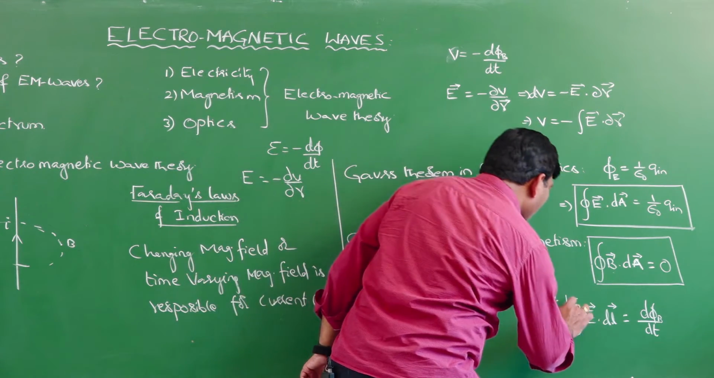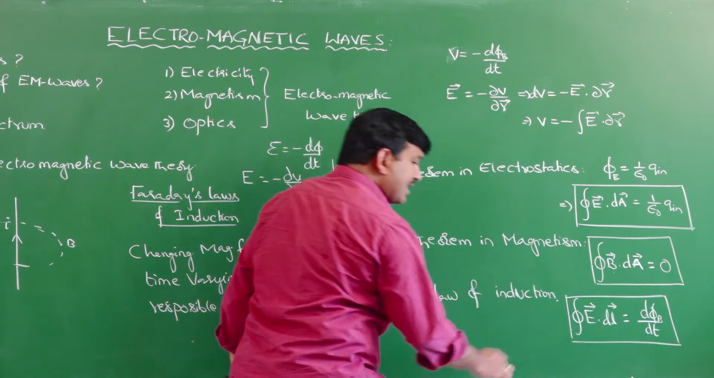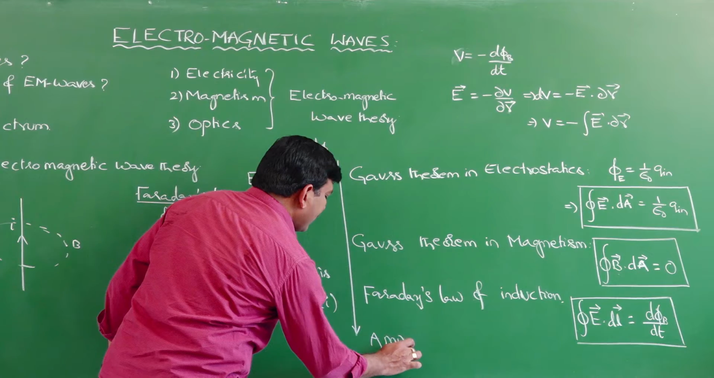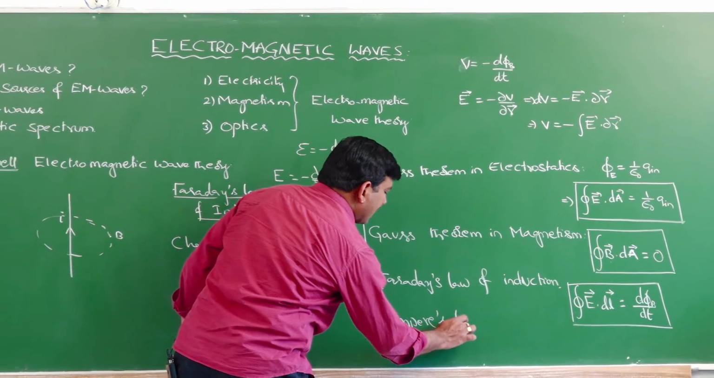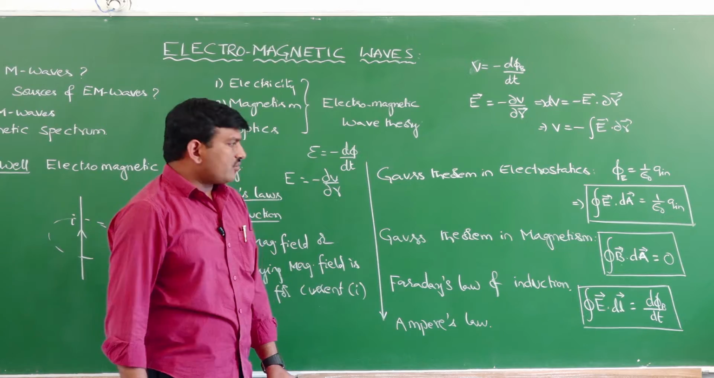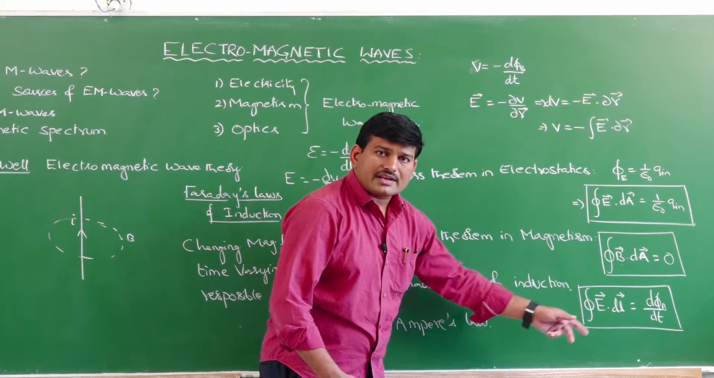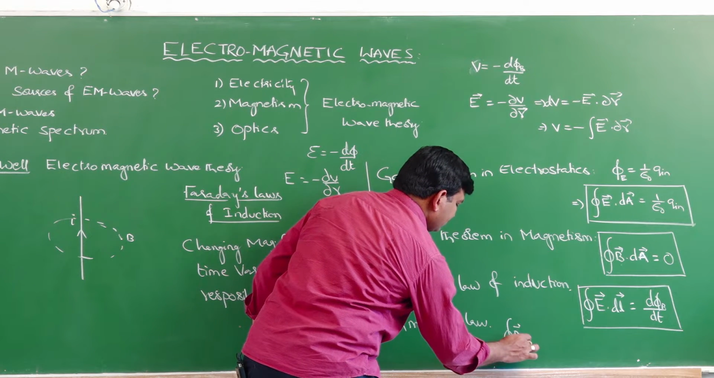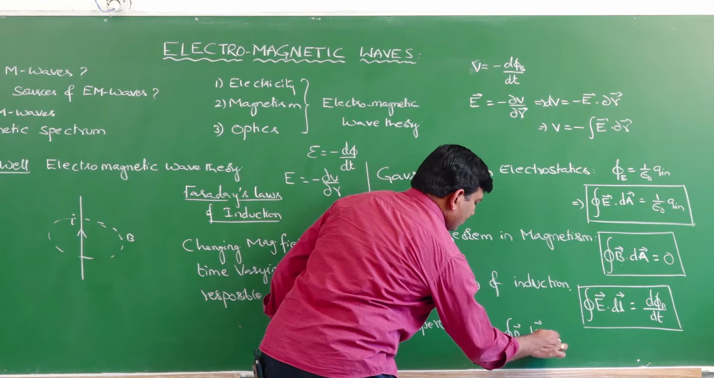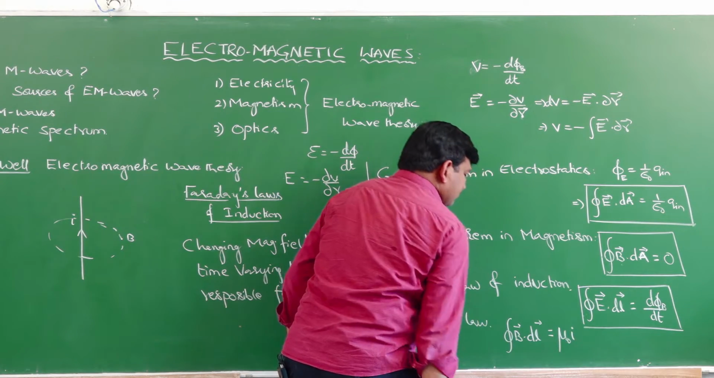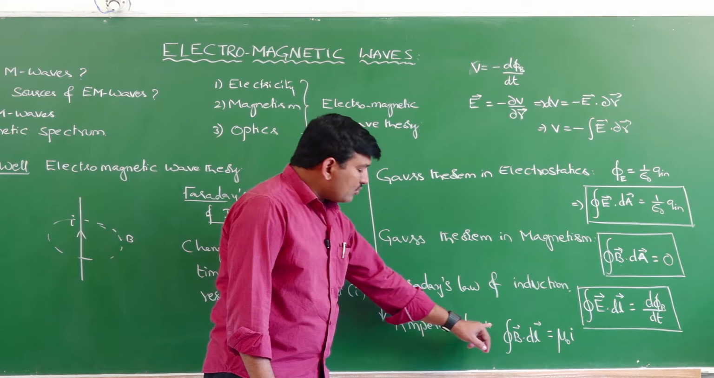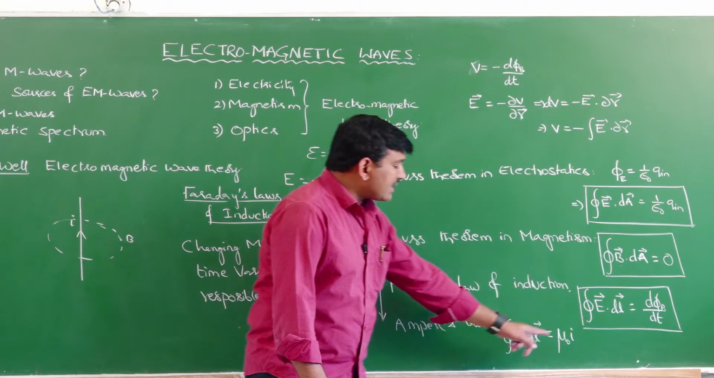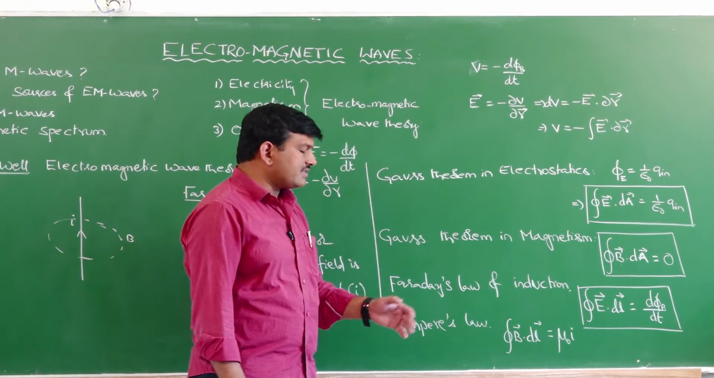In a similar way, if you go to the last equation, which is very important in this chapter, the last equation is Ampere's law or Ampere's circuital law. Here it is the line integral of the electric field, and the next one is the line integral of the magnetic field. The closed line integral of the magnetic field is equal to mu naught into I. What does this I refer to here? I refers to the current inside the Amperian loop.